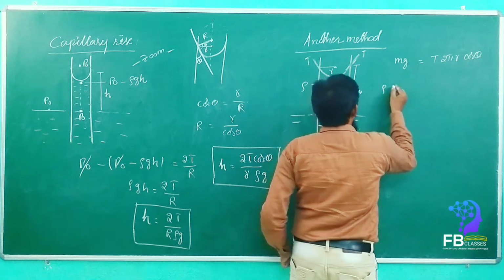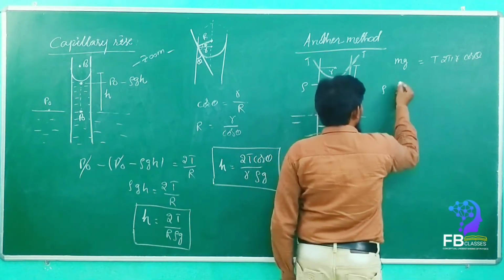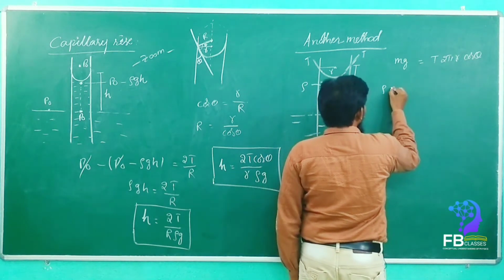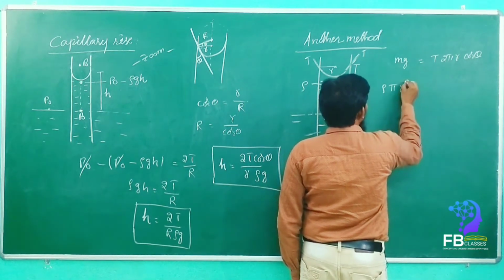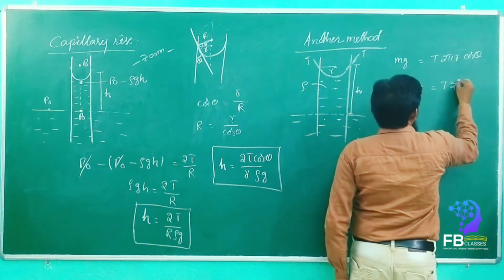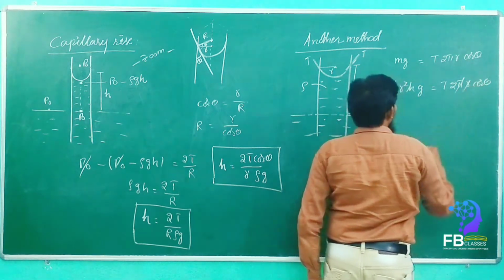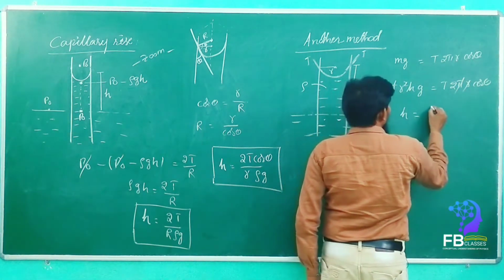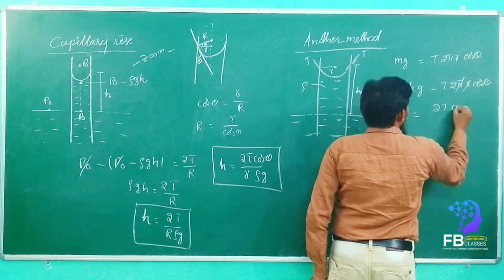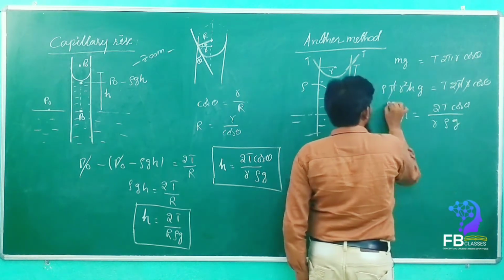So rho, and volume of the cylinder, yes or no? That is rho pi r square h into g is equal to T 2 pi r cos theta. See here, pi gets cancelled, r gets cancelled. Simply it will come h is equal to 2T cos theta by r rho g.